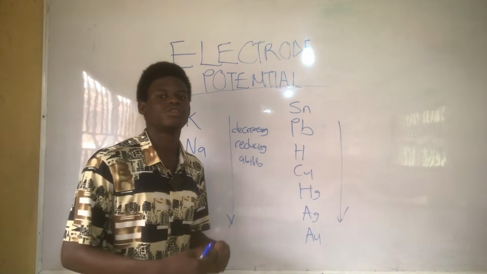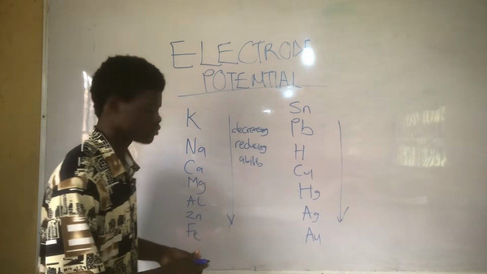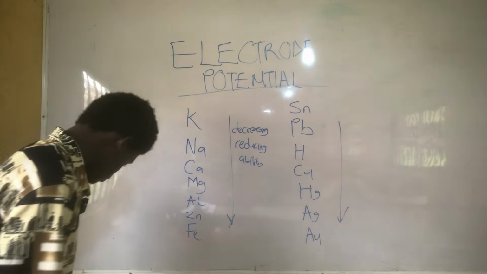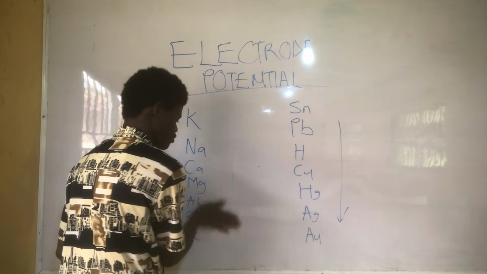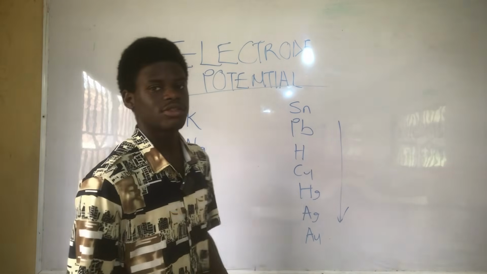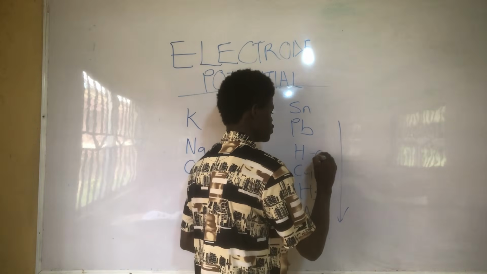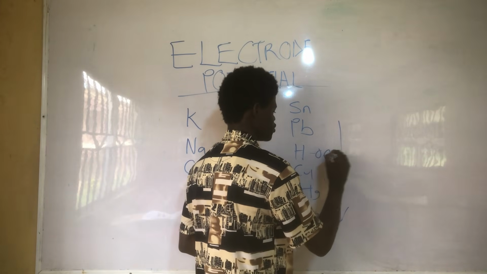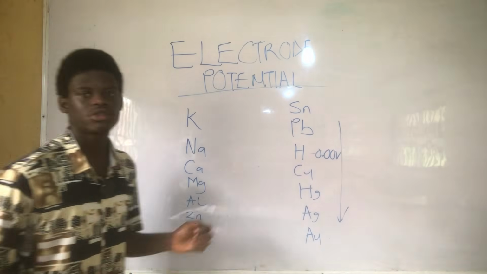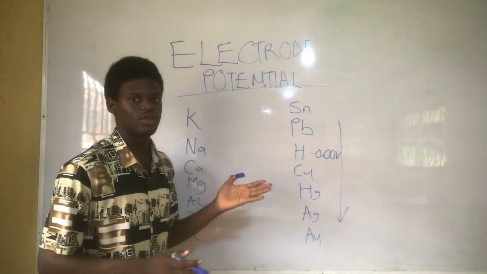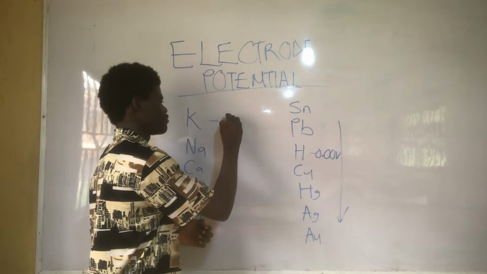So how does this relate to electrode potential? Well, you should know that the electrode potential for hydrogen is 0.00 volts, considered to be zero. So for metals above hydrogen, their electrode potential is negative.